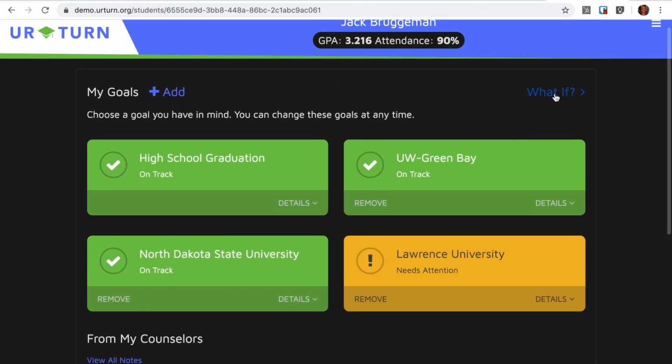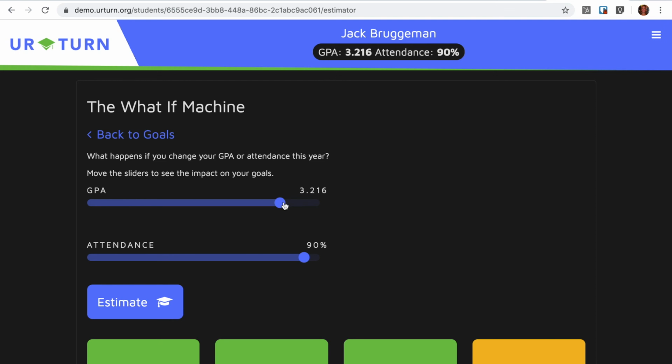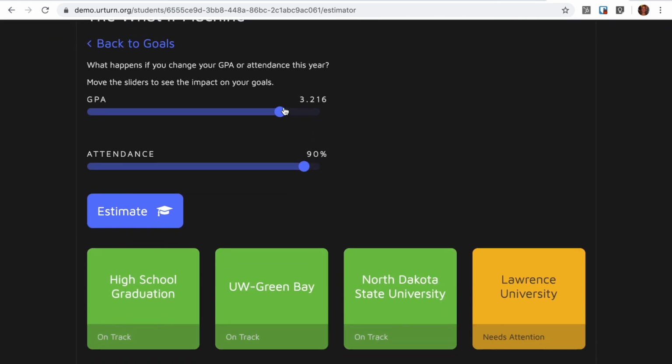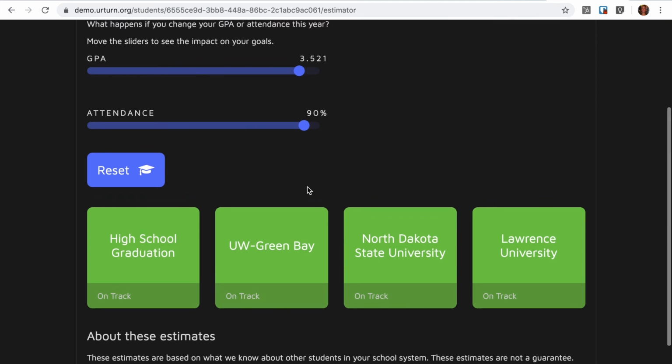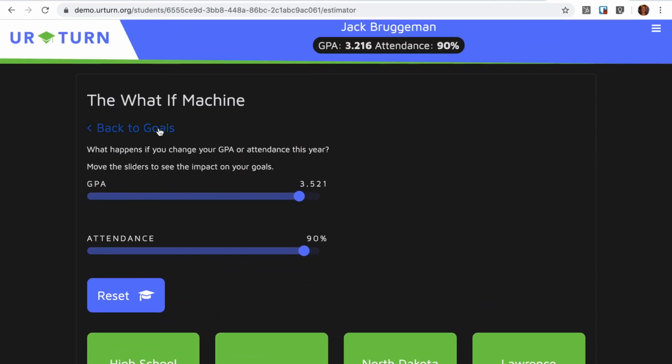And we'll get into the what-if calculator. Jack can just simply see what it's going to take to be eligible to attend Lawrence University. It looks like a 3.5. That's what he's shooting for. So again, it gives visual feedback to Jack and his family so he knows what he's aiming for.